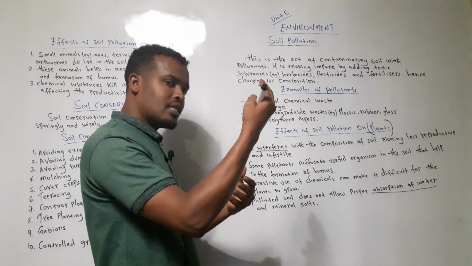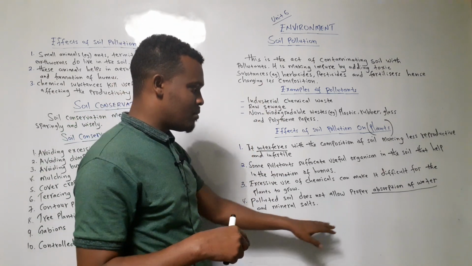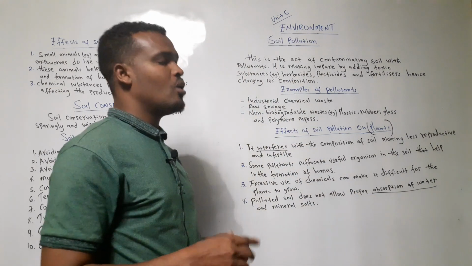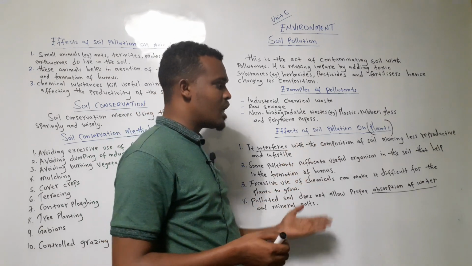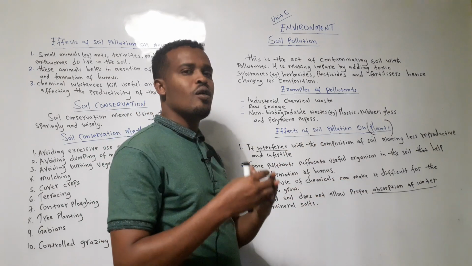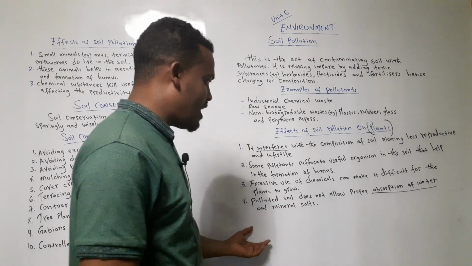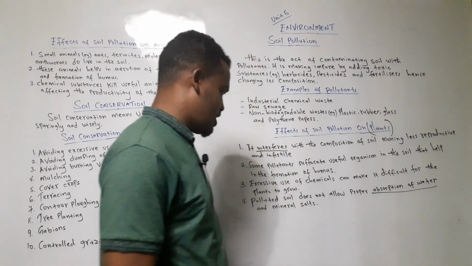Through the stem. Then it goes to the leaves. So when the soil is polluted, remember, it won't allow proper absorption of water and mineral salts. Why? Because the soil is contaminated, polluted. More chemicals are added, pollutants that can kill the absorption of water in the soil.